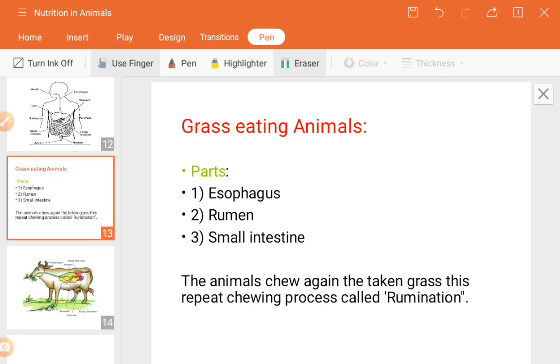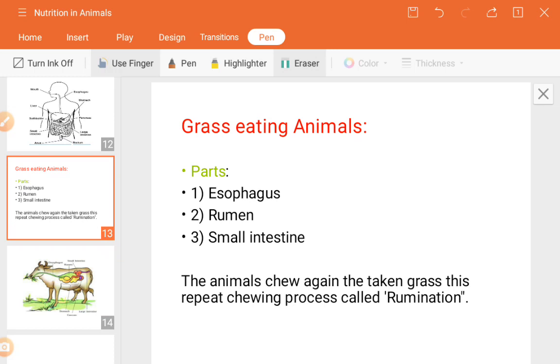We know that esophagus means the passage of food material towards the stomach. Okay, so here is the definition of rumination. Rumination means, that is a rumen. So whatever food is taken by that animal, they cannot digest on that time only like us. They chew it for a particular time, but that remains as it is.